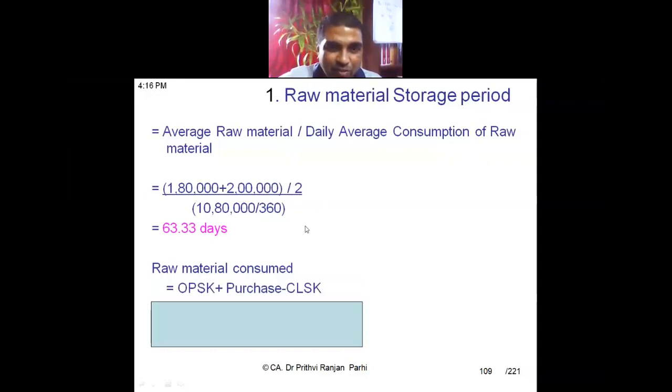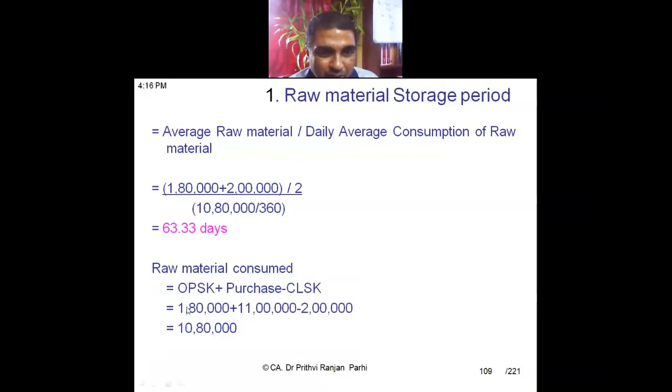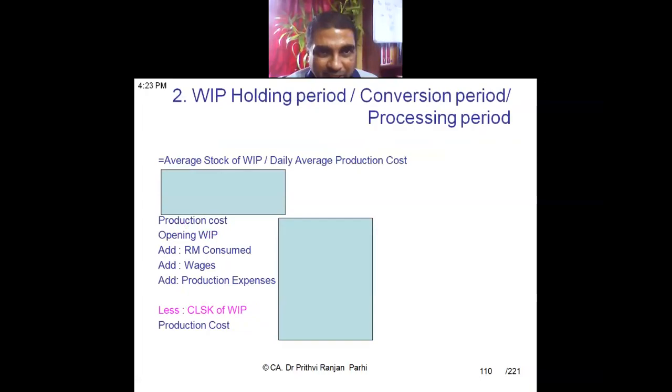Well, raw material consumed will be computed like this: opening stock plus purchase minus closing stock. Opening stock plus purchase this much, minus closing stock. So this is what is computed. 10,80,000 divided by 360. Understood? Yes, sir. Purchase figures are given. This is how you can compute. So raw material storage period you can compute.